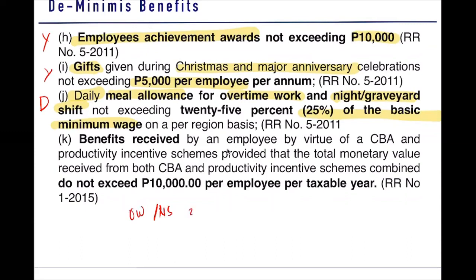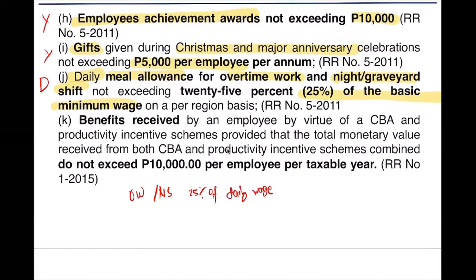Take note, it must be 25% of daily wage. So for example, on one of your overtime work, so you have a 1 day overtime work, you are given a 400 peso meal allowance.